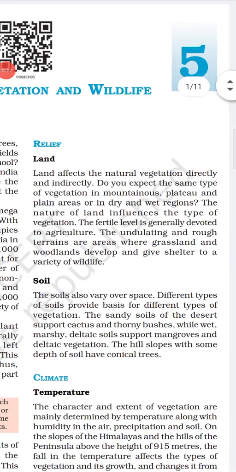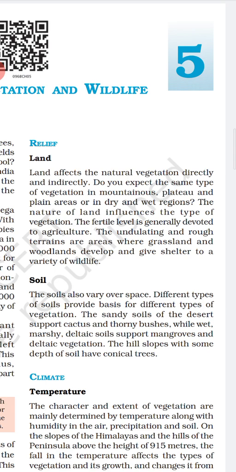So you remember that in the last chapter I explained how climate is found differently in different regions. Relief features are the most important features which affect the distribution of the flora and fauna also. Means the mountains, the plateaus and the plains are the major types of land which we have in our country, and different types of flora and fauna are found in these different landforms.